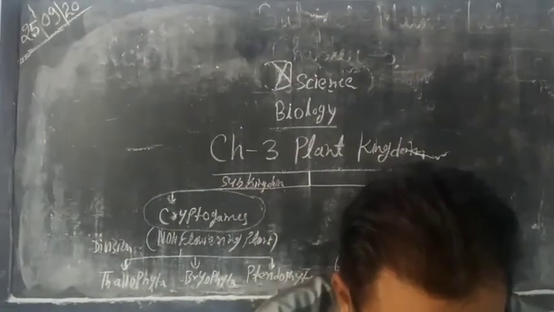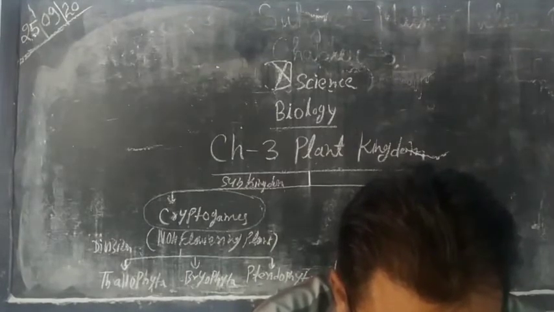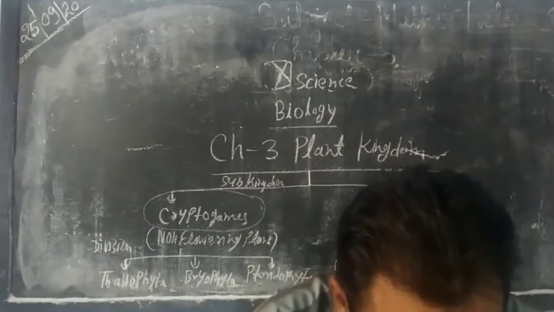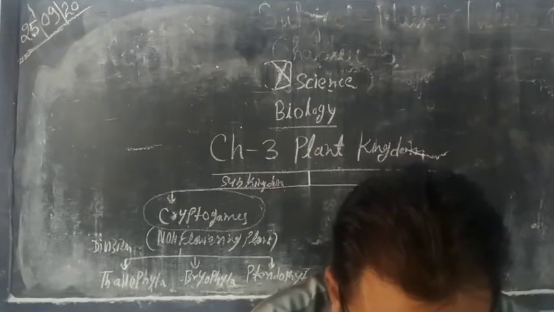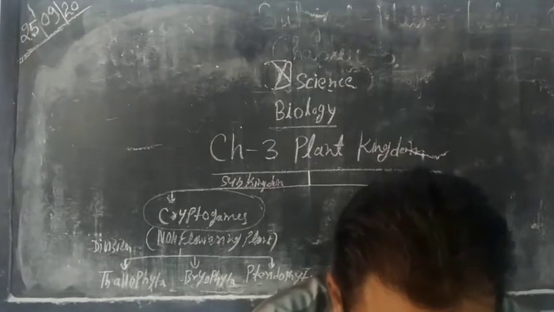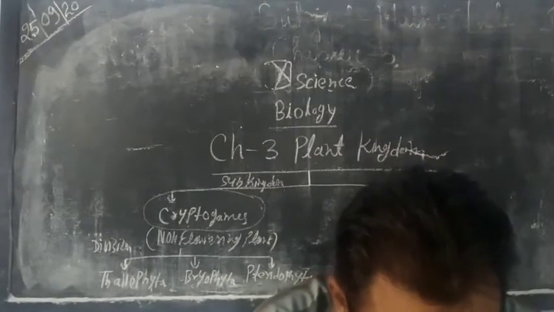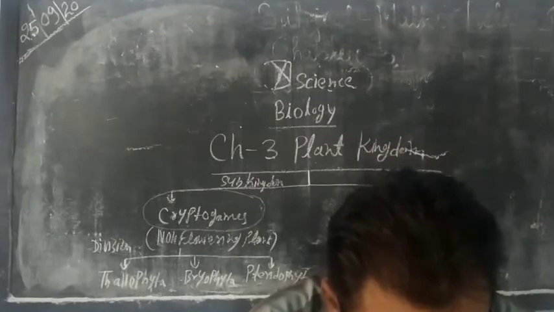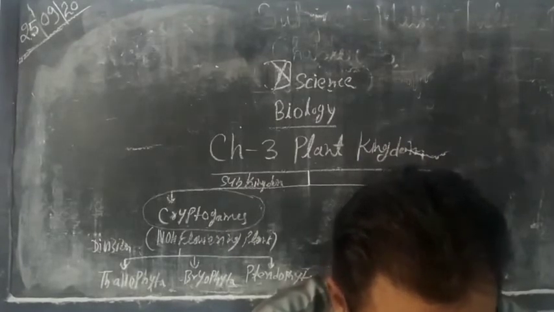We have studied about green algae. The next character of green algae is, after the symbiotic, they are of various shape and size. Some are branched and some are unbranched. The cell wall is normally two-layered, and they are autotrophic in nature. It means they prepare their own food with the help of photosynthesis.